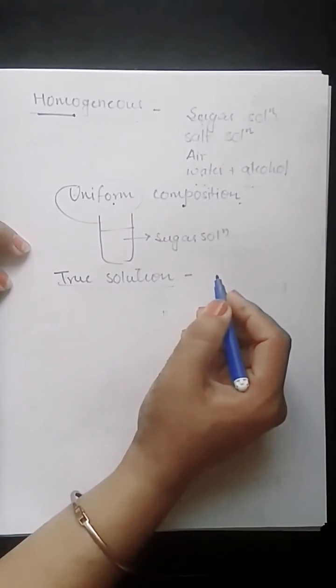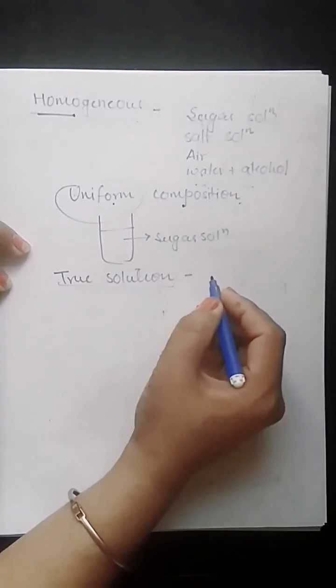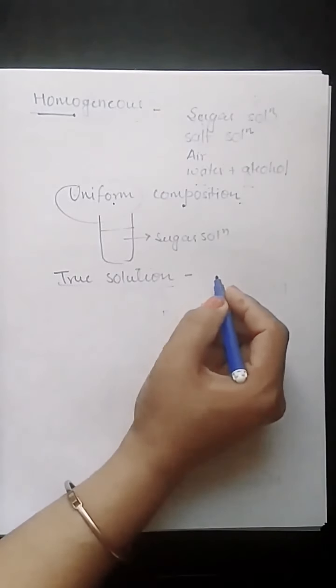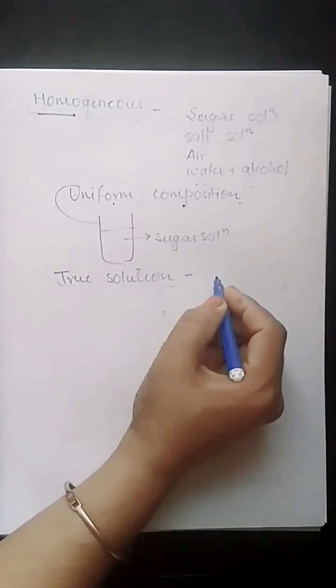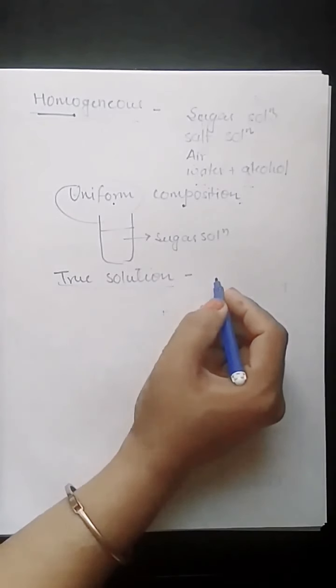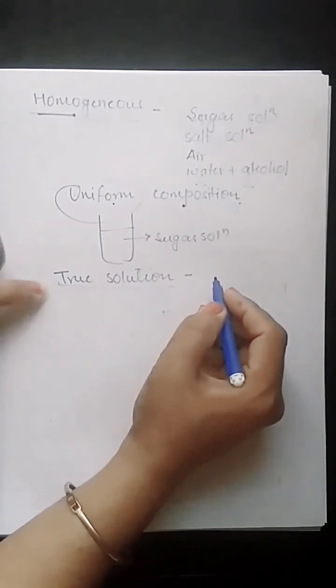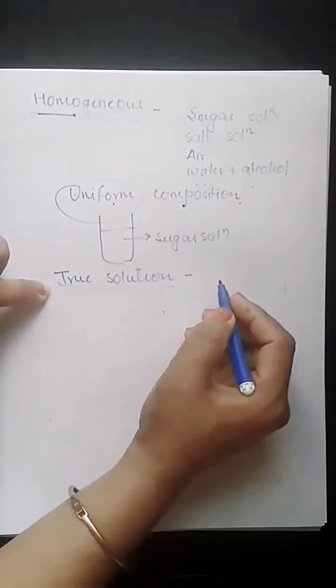The particles of sugar, after dissolution, become so small that they accommodate in the spaces between the water molecules, and we will not be able to see them with our naked eyes. Such solutions are called true solutions. Homogeneous solutions are true solutions.